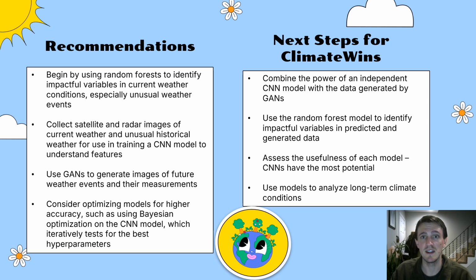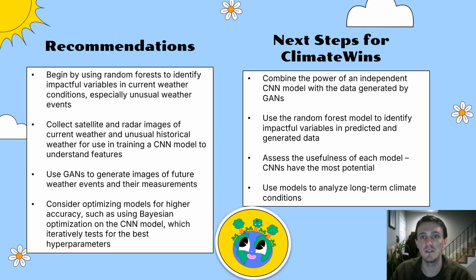To summarize this presentation, I'd like to provide a few recommendations to ClimateWins as well as discuss some potential next steps. In order to achieve their goals, I believe ClimateWins should begin by using random forests to identify impactful variables in current weather conditions, focusing on unusual weather events. While performing this analysis, ClimateWins could begin collecting both historical and current satellite and radar images of weather for use in training a CNN model. Eventually, they can use the CNN model to predict weather.